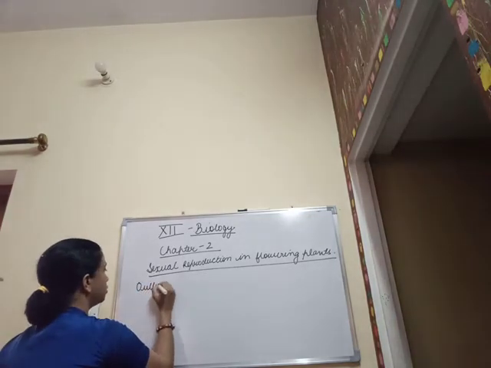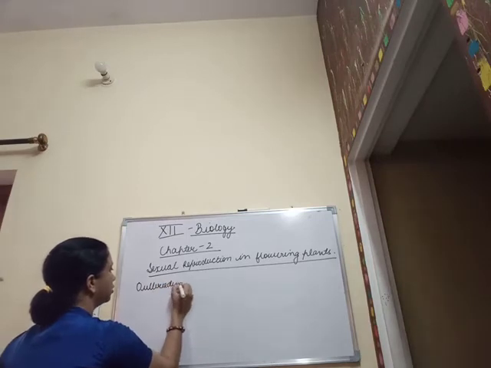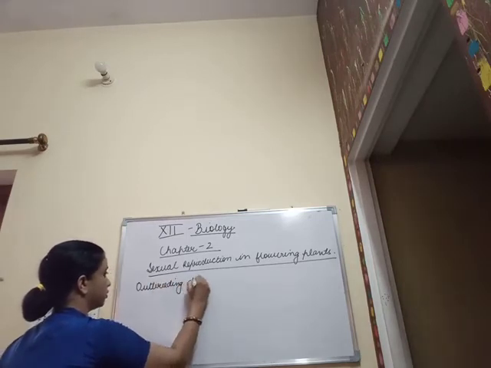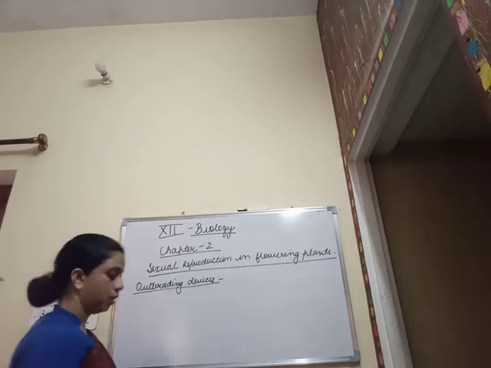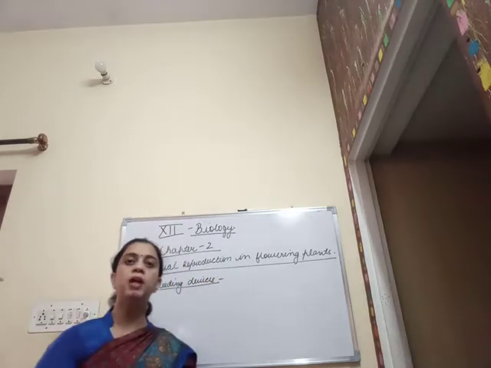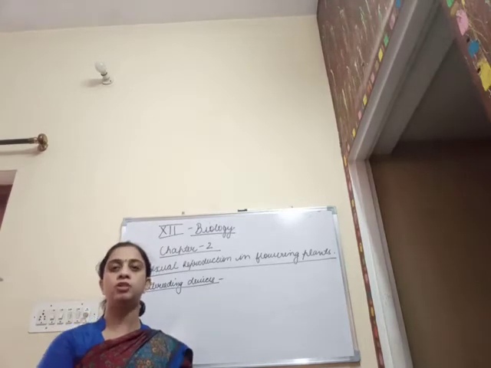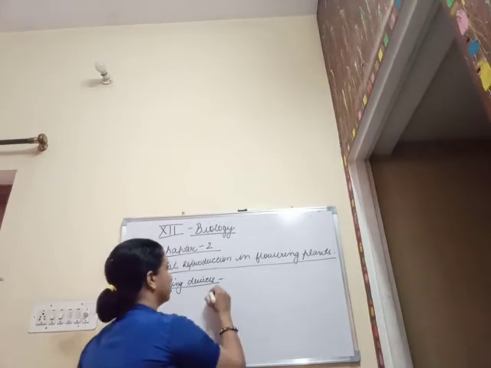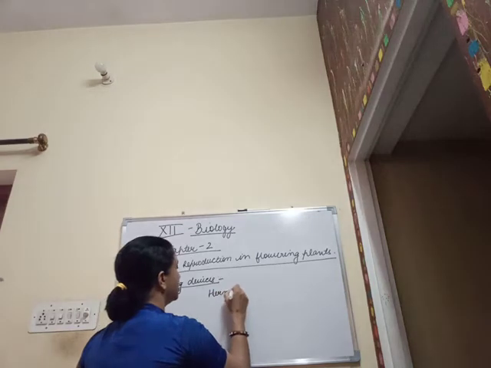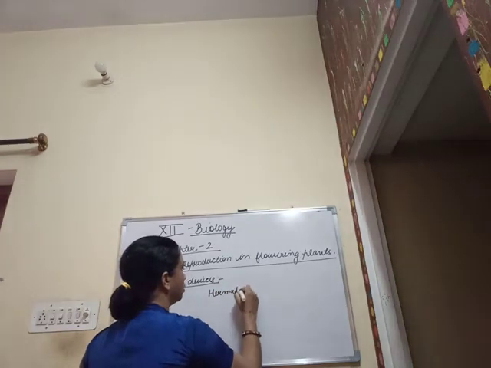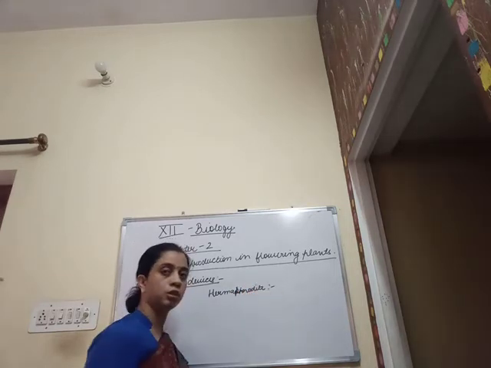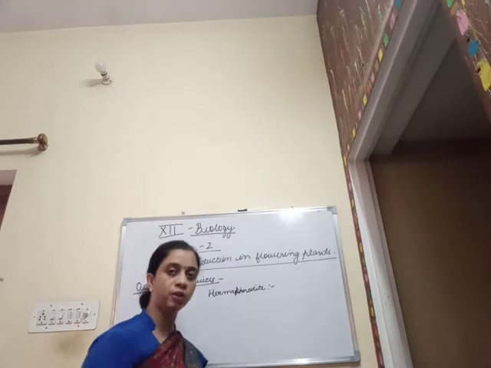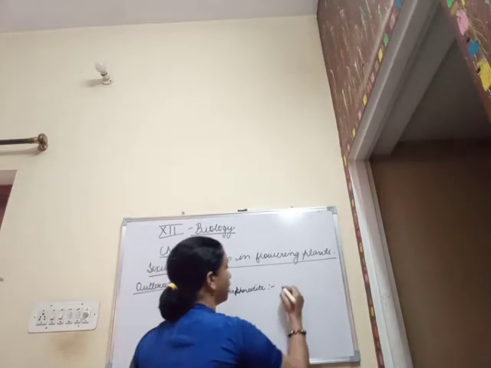First, we are going to talk about outbreeding devices. As you all know, the majority of plants are hermaphrodite in nature. You are very well acquainted with this word, hermaphrodite. Hermaphrodite means when both the male and the female reproductive structures are present within the same flower.